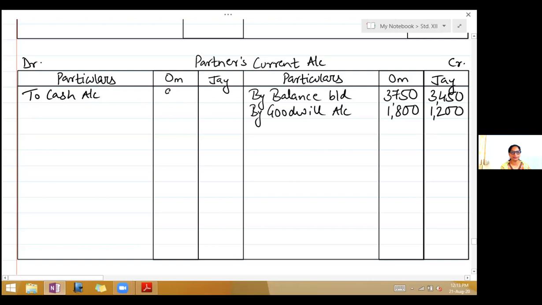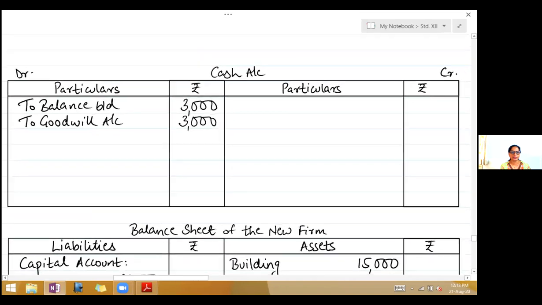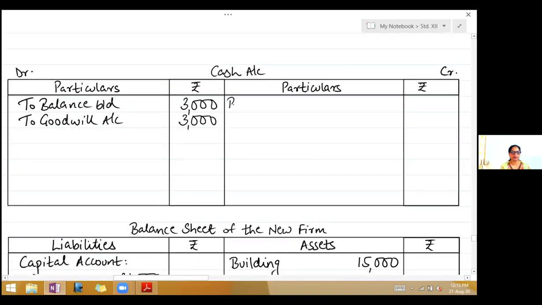So 900 and 600. So entry partners current account debit to cash account. So second effect will come in cash account. On the credit side, write by Om's current account $900, by Jay's current account $600.